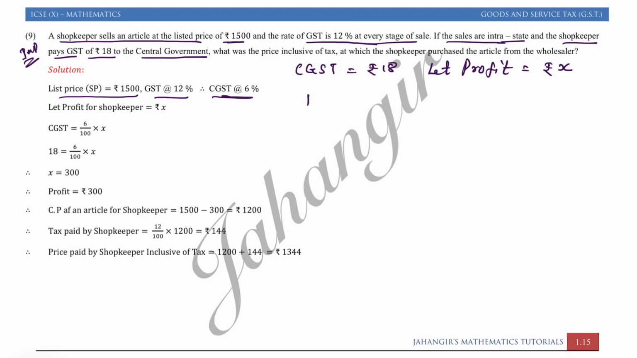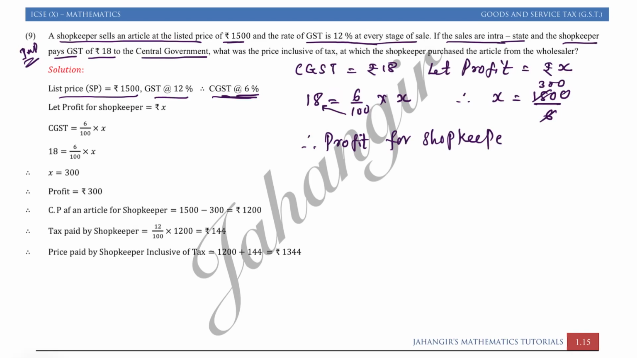So CGST, that is 18 rupees, is how many percent? 6%, because CGST is 6%. 6% of profit. So therefore X is 1800 upon 6, just cross multiply. This 6 you can keep down, 6 1 जा 6, 300 जा. So therefore profit for the shopkeeper is equal to rupees 300.